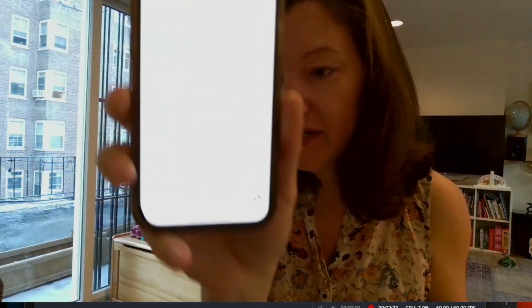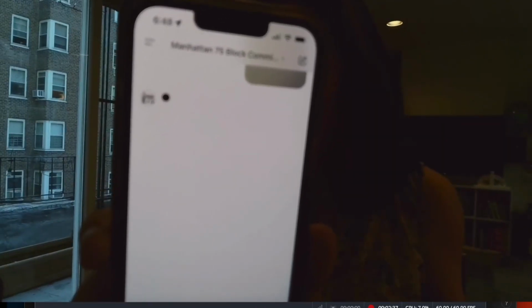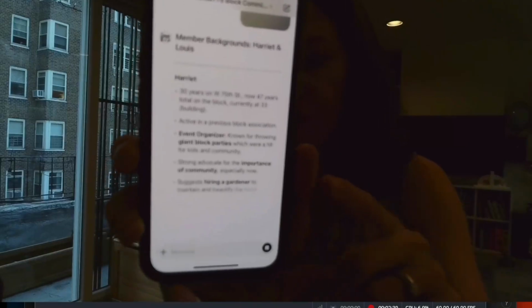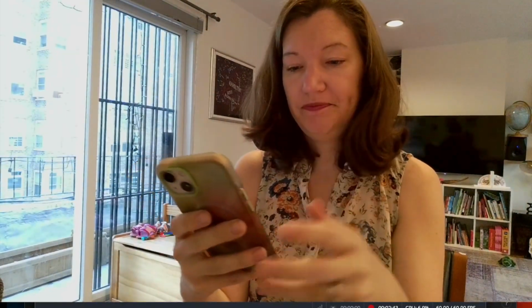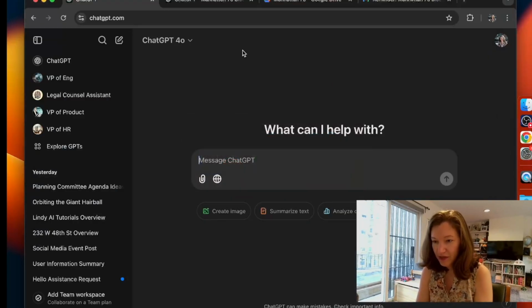Okay, so here we go. What I have now done is put in all of these materials, and you can see even on my phone it's auto-generating the content right there. Now I'm going to revert to my GPT on my computer. So let's come over here. You should be able to see my screen right now.